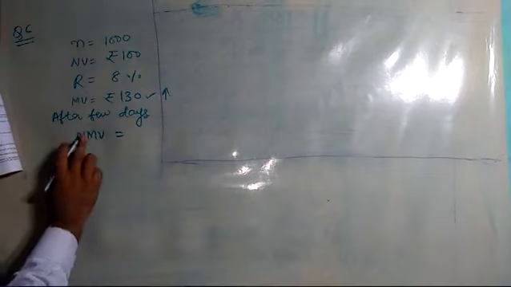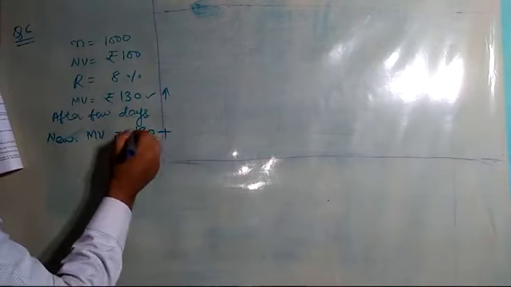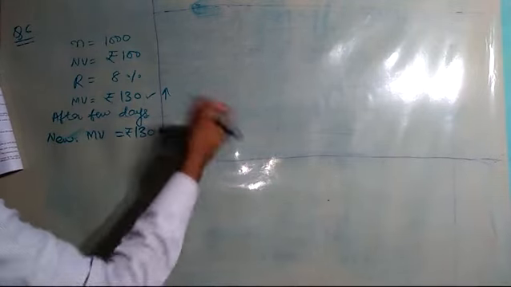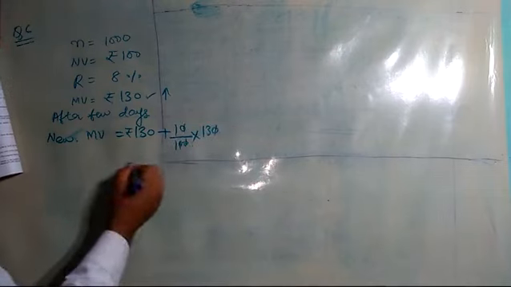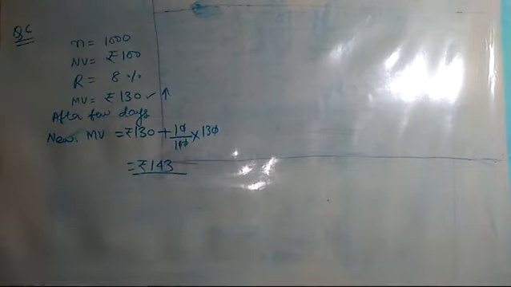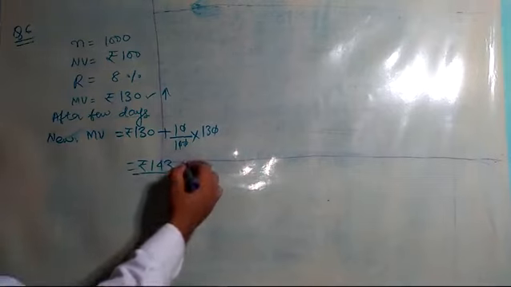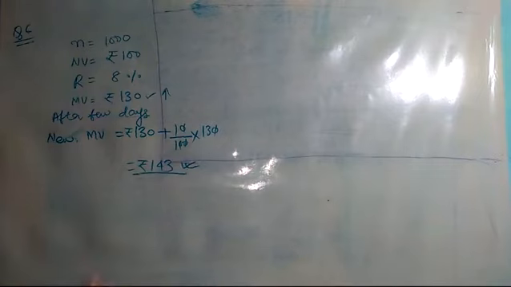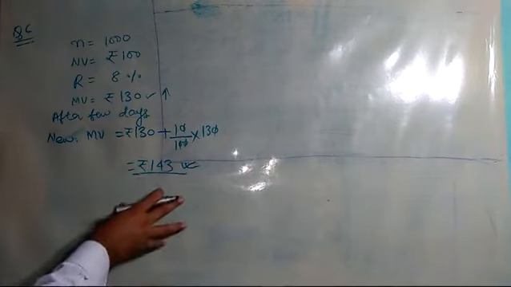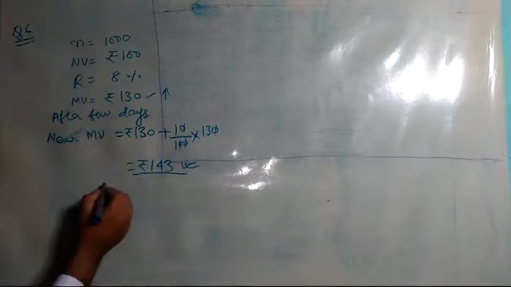So the new market value is how much? 130 rupees, which is the old price, plus the 10% boom, that is the increase. So he will be getting 143. Now he will be able to sell this share at rupees 143. He sold all his shares. When he saw that the market had gone up, he decided to sell his shares. So the very first part he is asking, what was his income from this transaction?